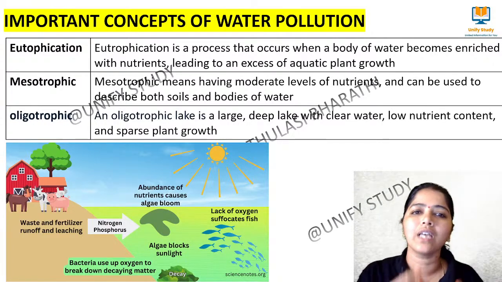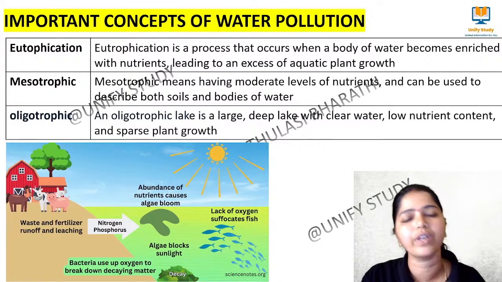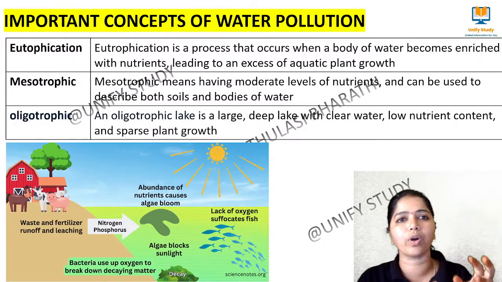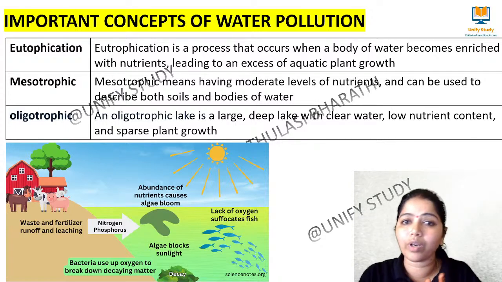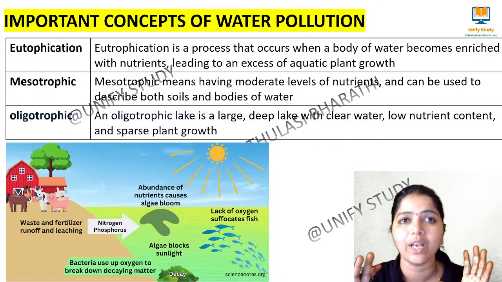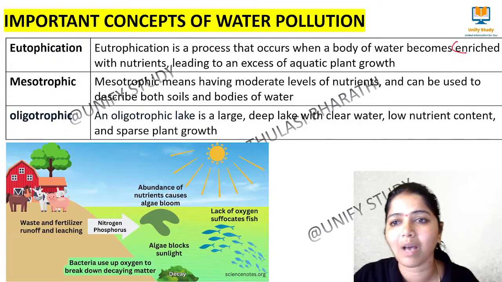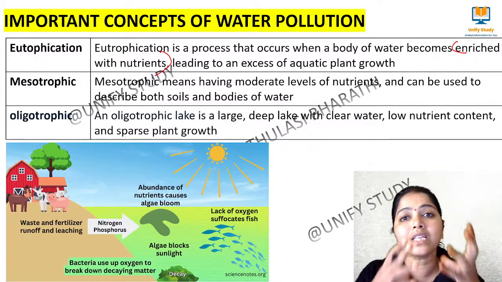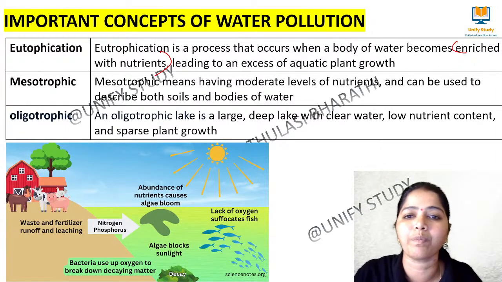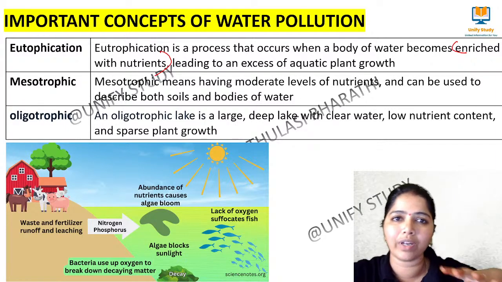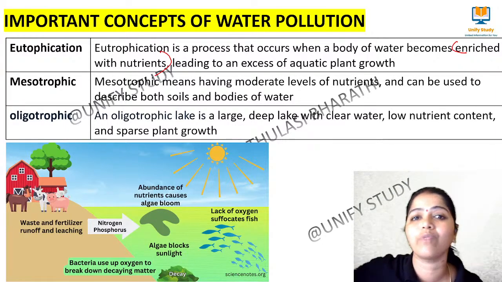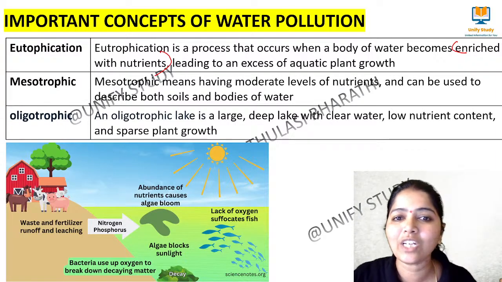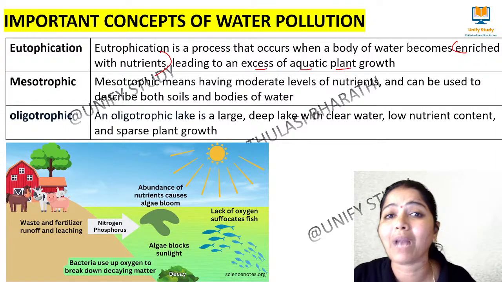So next we move to the important concepts of water pollution. Very must learners: eutrophication, mesotrophic, oligotrophic. What do you mean by eutrophication first? It is a process where the water body becomes enriched with nutrients. You can ask, ma'am, enriched with nutrients means it is good only, no? See, enriched with nutrients here means the aquatic plant body grows very well, leading to excess aquatic plant growth.